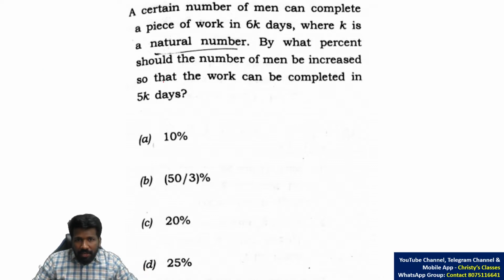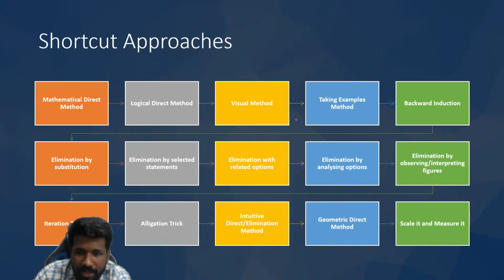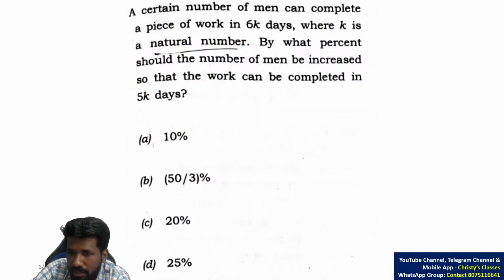Okay, I'll start explaining. A certain number of men can complete a piece of work in 6k days. Taking the example method, I have told many times, will help you in many questions. Let k be 1. That is an example I can take, because k is a natural number, and the simplest natural number is 1. So a certain number of men is completing it in 6 days. That is the meaning of that. The time required is 6 days.